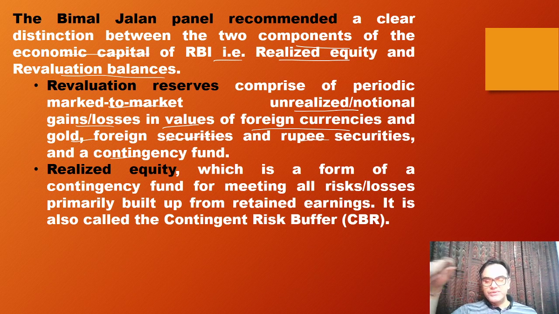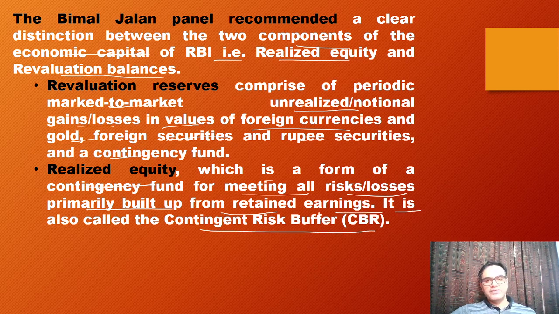So when their value changes, a certain amount of revaluation reserve will be kept by RBI so that it does not get affected much by the change in value of these assets which RBI is holding. Okay. Second is realized equity, which is a form of contingency fund for meeting all the risks and losses, primarily built up from retained earnings. So it is also called the contingency risk buffer. The short form used is CRB.